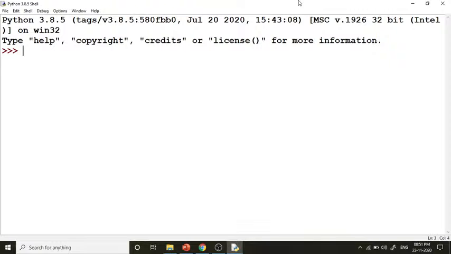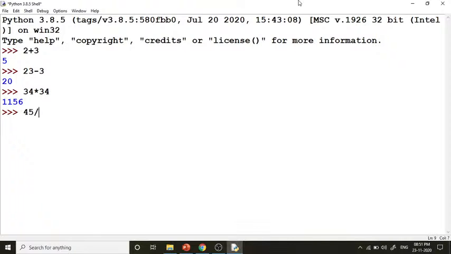So now I'm just going to start with the arithmetic operations. Suppose I'm taking 2 plus 3, you can see it's 5. Now let's take 23 minus 3, so it's 20. Now I'm taking, let's say, multiplication. Okay, fine, it's coming good, correct.